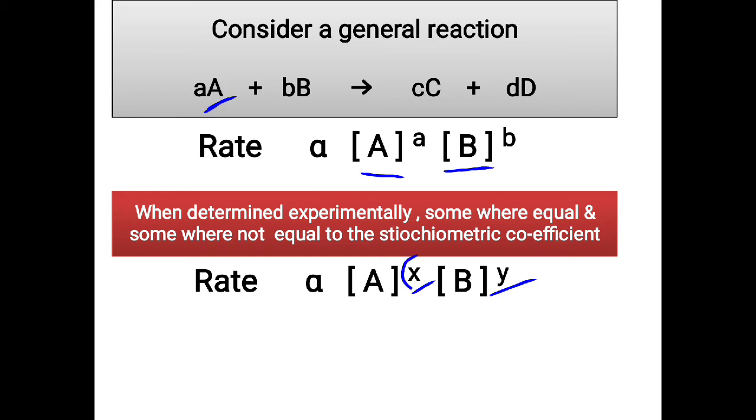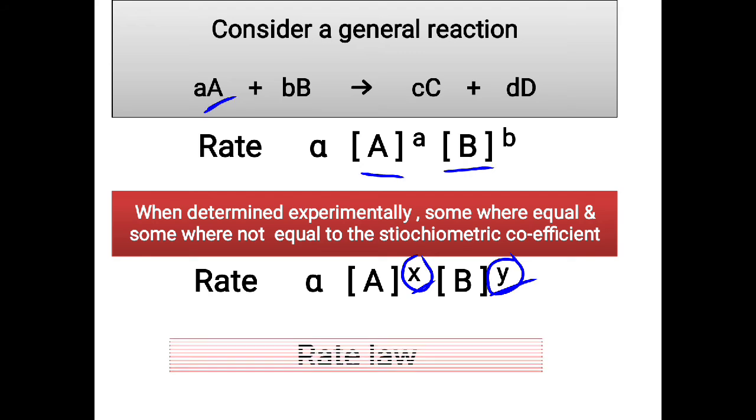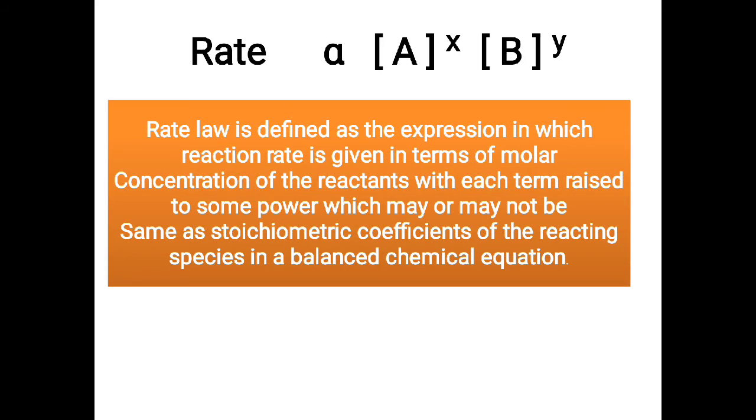So these are called the order of the reaction, and the expression is called the rate law, or rate law expression, or rate equation also. So how can we define this rate law? Rate law can be defined as an expression in which the rate is given in terms of the molar concentration of the reactants with each term raised to some power. So x and y are the powers, and these powers may or may not be equal to the stoichiometric coefficients of the reacting species in a balanced equation.